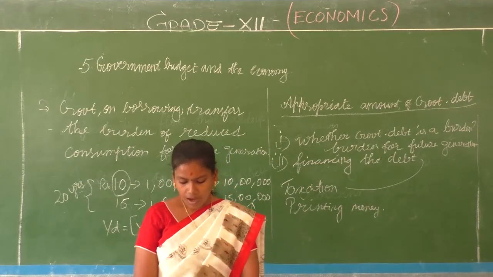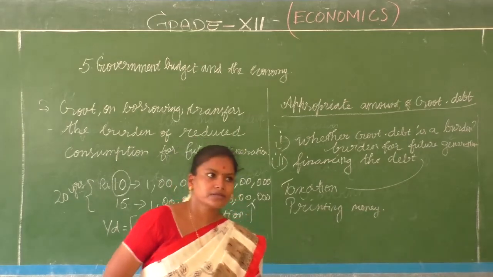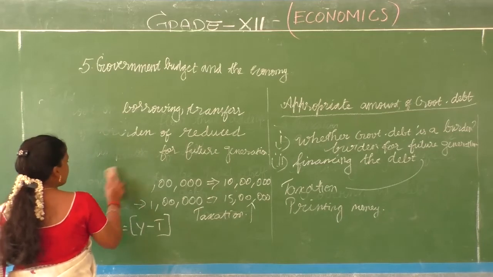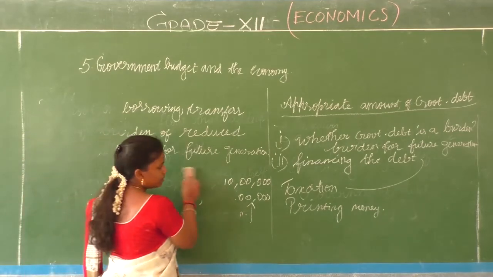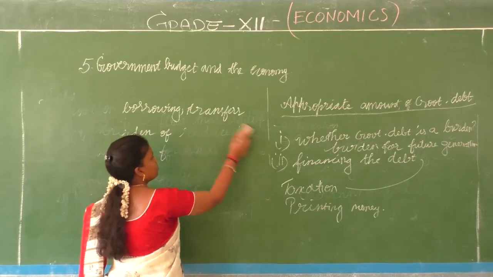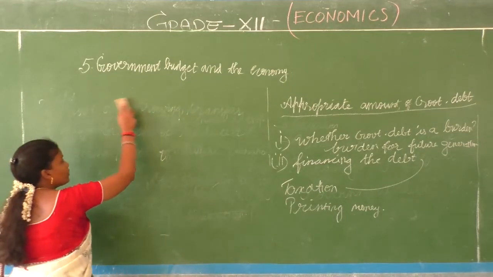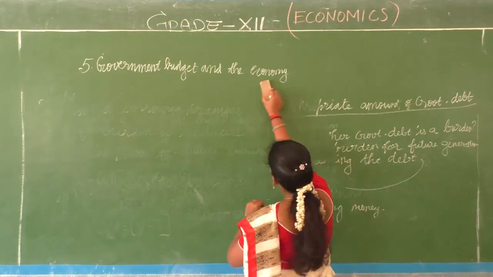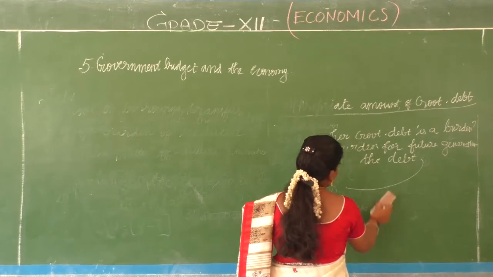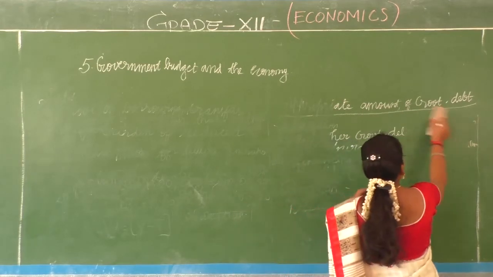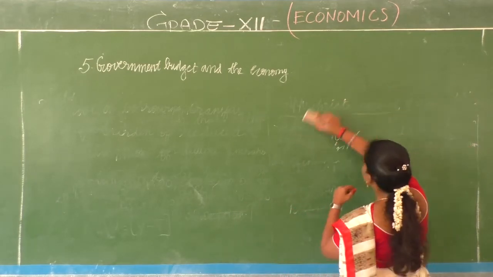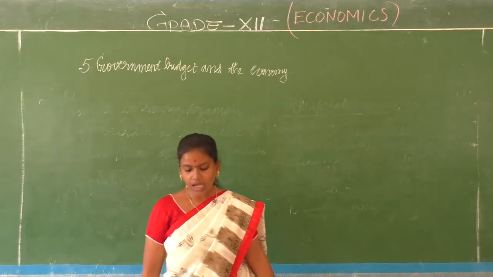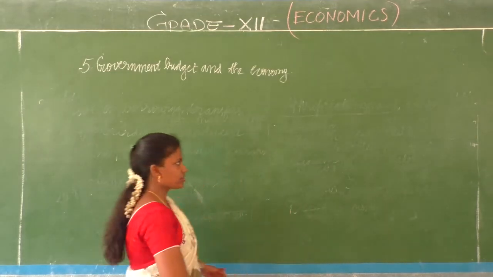So, what is this? We had a person called David Ricardo, and he gave an equivalence, where it's going to be equal. That's called equivalence, right, students? So what are the things that are going to be equivalent? It is called the Ricardian equivalence. Just like how economists give different theories and different viewpoints, here we have a new viewpoint related to government debt, called the Ricardian equivalence.